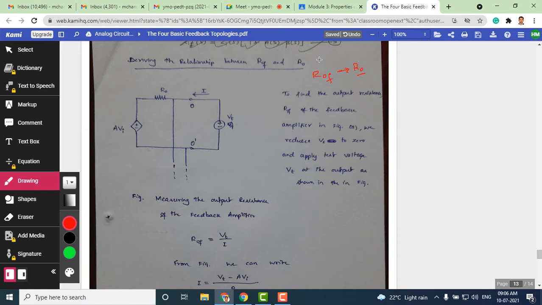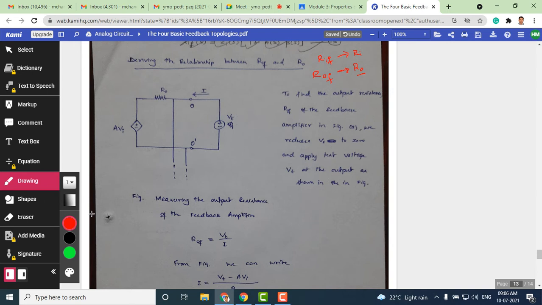In a previous case, we showed the relationship between RIF and RI. Here we are trying to show the relationship between ROF and RO. Now look at the circuit here. You may ask where this circuit has come from.